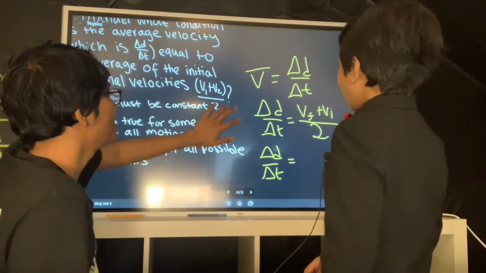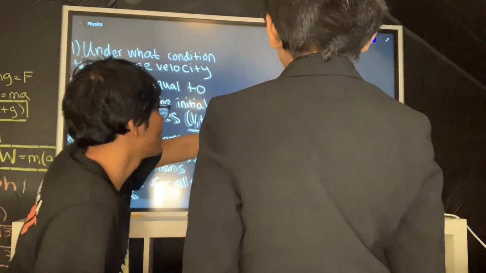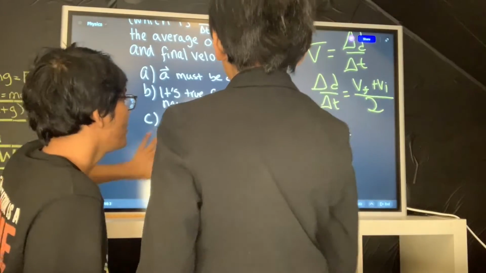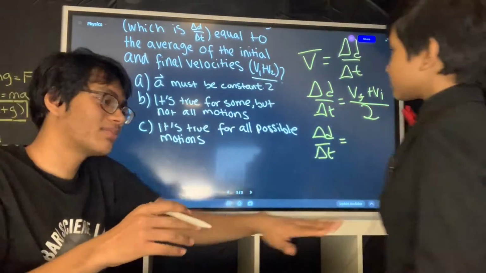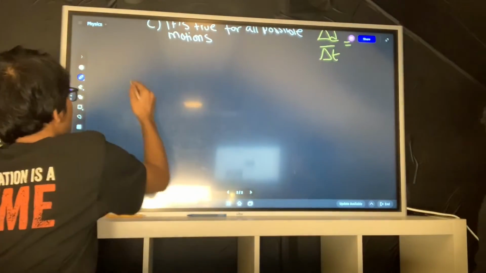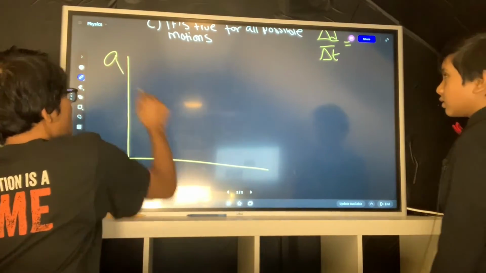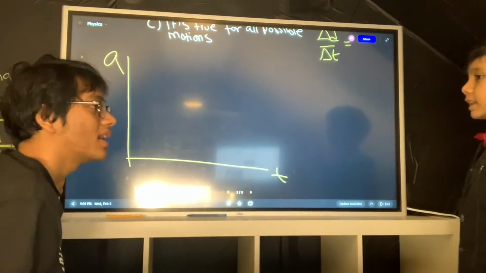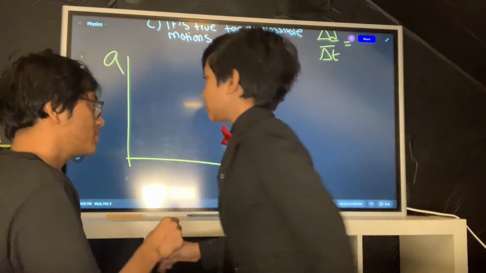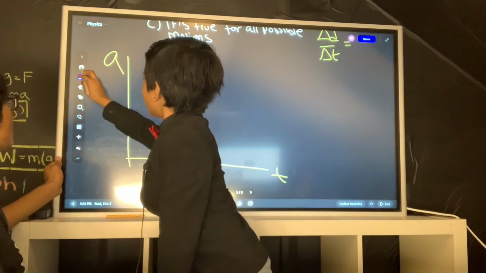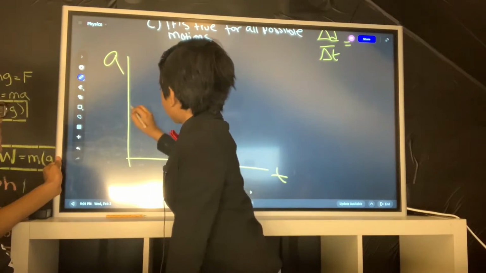Do you want me to take the lead? Yeah. I agree with you that the average velocity is displacement over time. But I want to draw a graph. Let's just stop blocking this camera. So when the acceleration is constant, what does it look like? It would look like this.